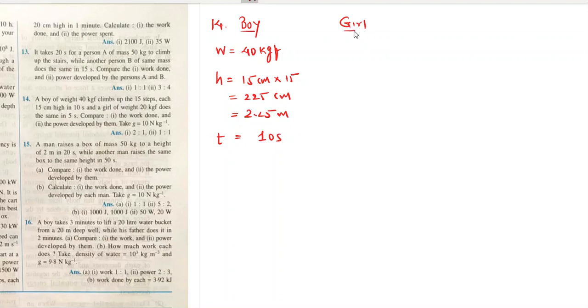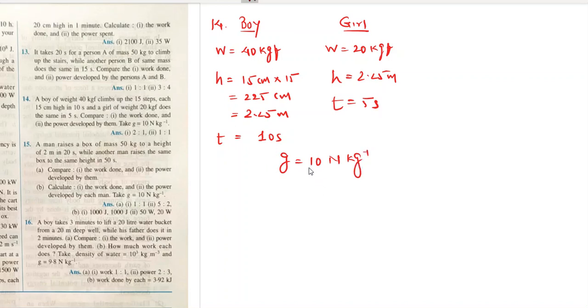And a girl of weight 20 kgf does the same in 5 seconds. So height climbed is the same, but the time is 5 seconds. Compare the work done and power developed by them. Take G as 10 Newton per kg. Okay, so here the value of G is 10 Newton per kg.